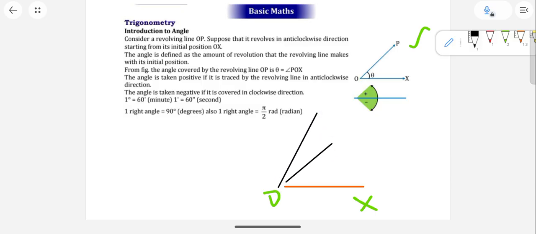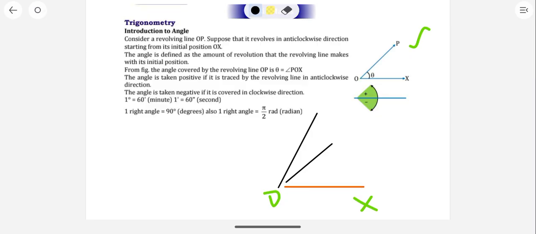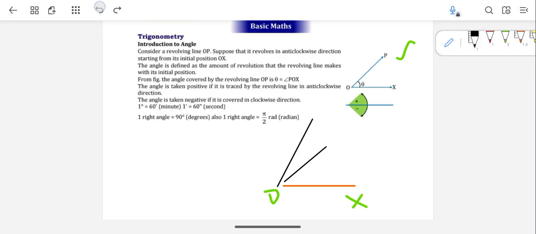So it keeps moving. After a particular time, it will be like this. Let's say this is OP. Here it undergoes some amount of revolution.